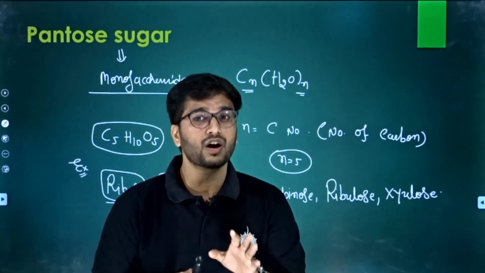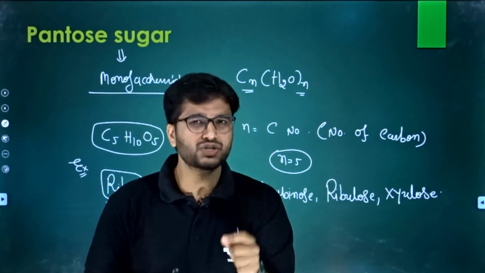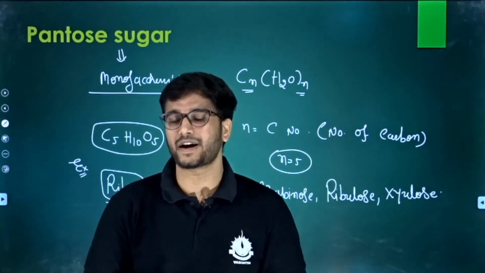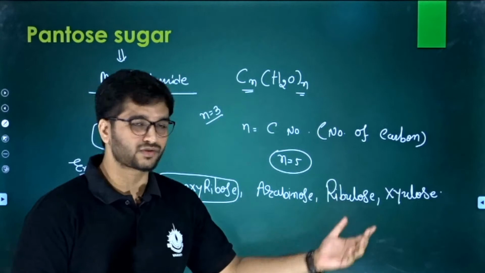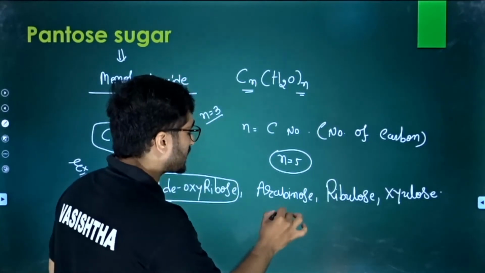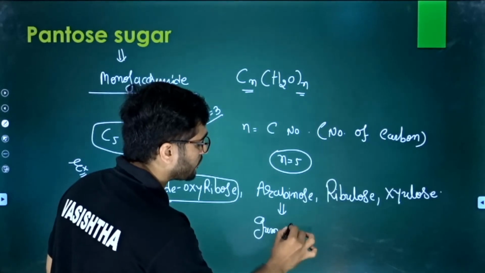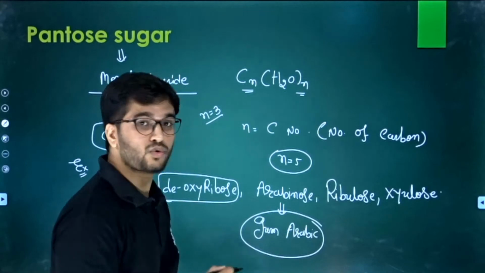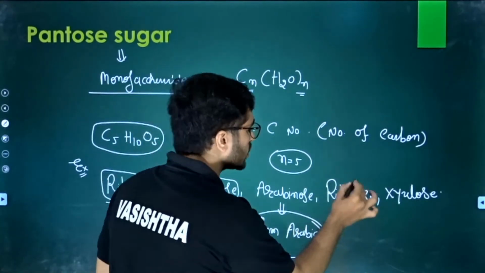But we have to talk about the whole 360 degrees of pentose sugar, so you have no need to go searching for any other kind of pentose sugar, right? So let us discuss these three. The arabinose is used for gum arabic, found in gum arabic, that is the material. In the next Saturday session, we will discuss them. Ribulose is what?